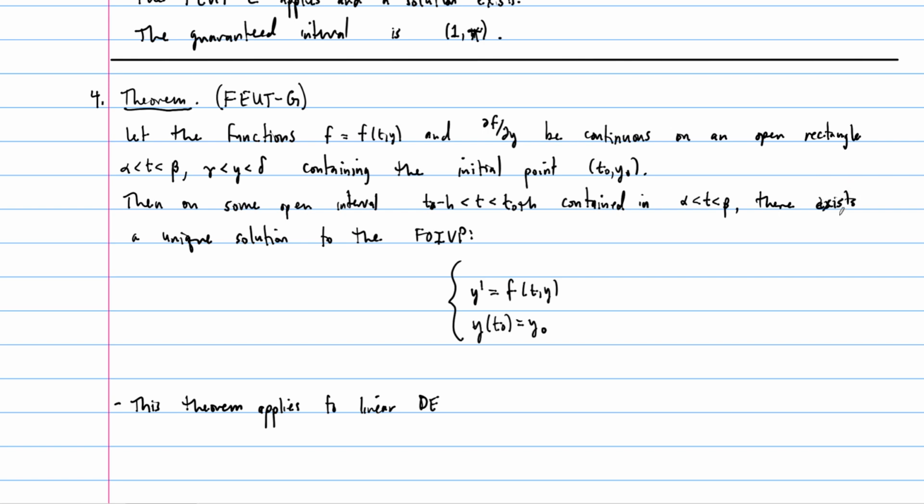So that we get the words in there, but there exists a unique solution to the initial value problem, but the existence is only on some open interval. It's not on the whole interval, notice. This is a small sub-interval of this one, okay? So this applies to linear DE, but the conclusion is weaker. And so that's why there's a separate one for linear equations, because we can make a stronger conclusion for linear equation.